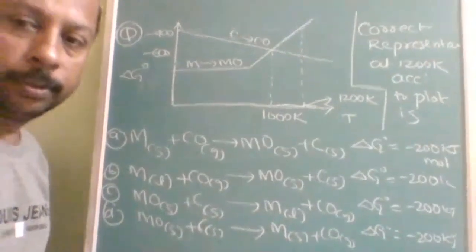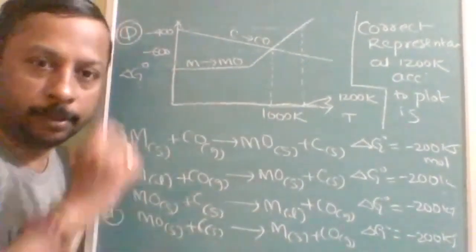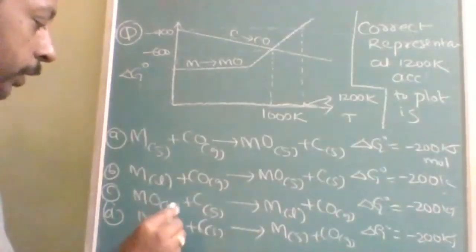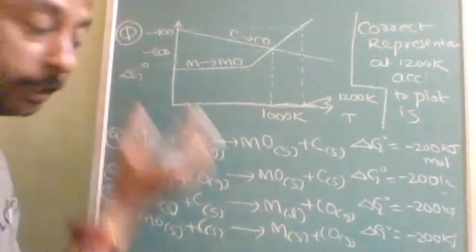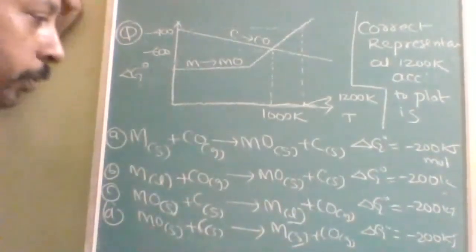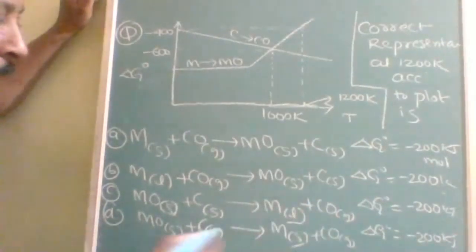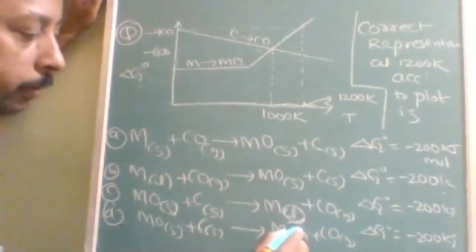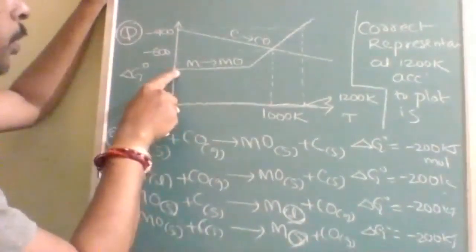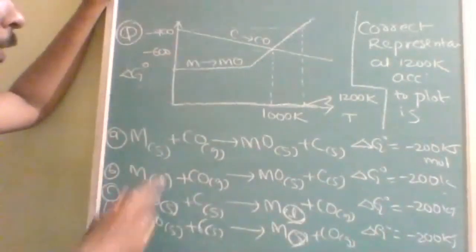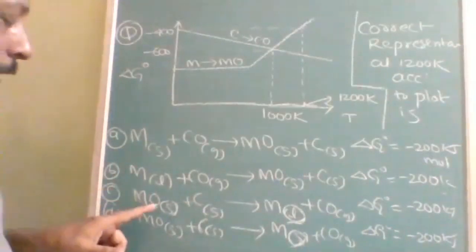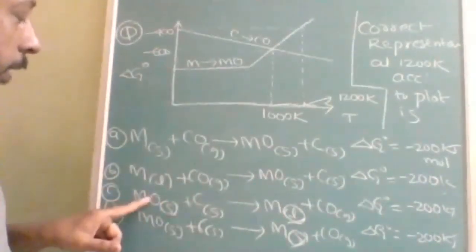Okay, here the answer to this question is C. Now, if you are interested in this, you should be very concerned about these features also. See how you will come to know both of these are exactly the same. The only difference is liquid and solid. Understood? Here this is more negative, this is less negative: minus 400 and this plus 400. So with that I can say that carbon can reduce the metal oxide.